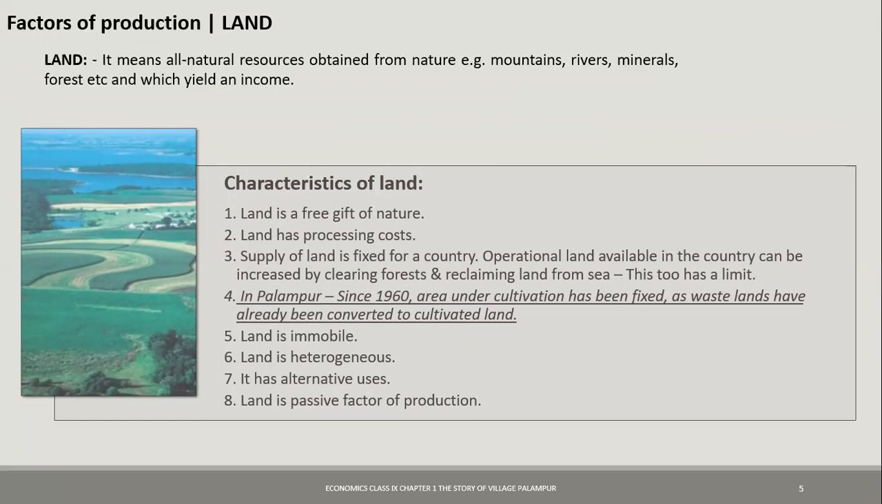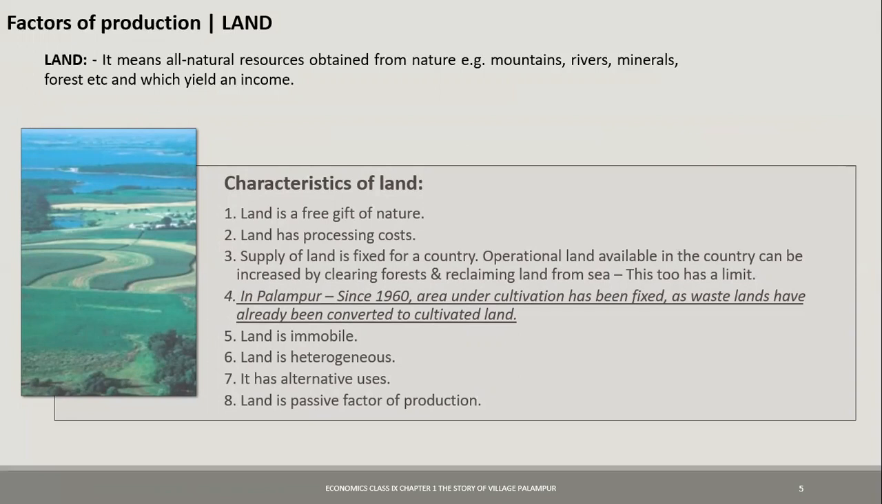Now you cannot just go beyond and break down the buildings and use them for production. The land which is available in the form of forests and all, that can still be used. Even tools can be used, but machineries can be used for making the barren land usable, not the others. In Palampur also, since 1960, area under cultivation has been fixed because all the wastelands have already been converted into the cultivable lands. Next characteristic is land is immobile.